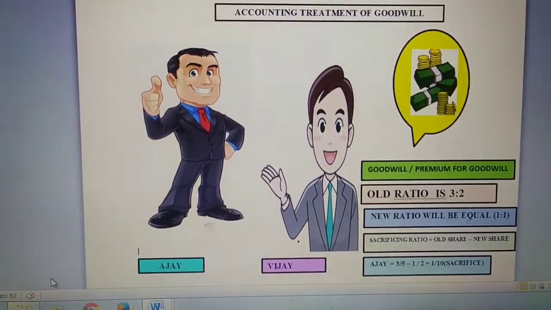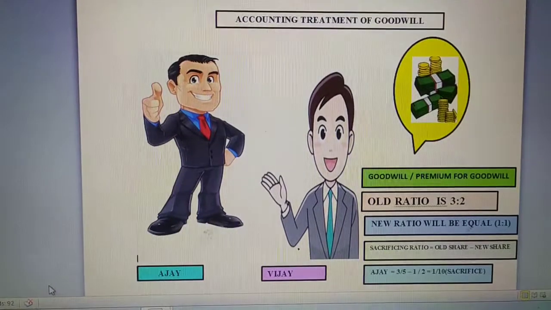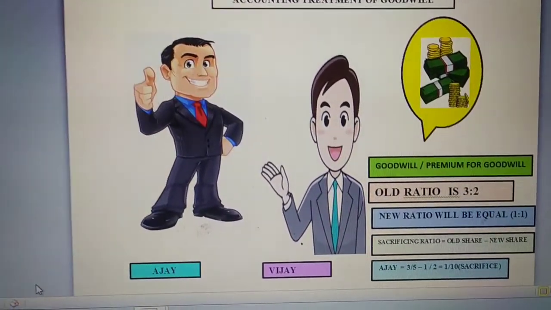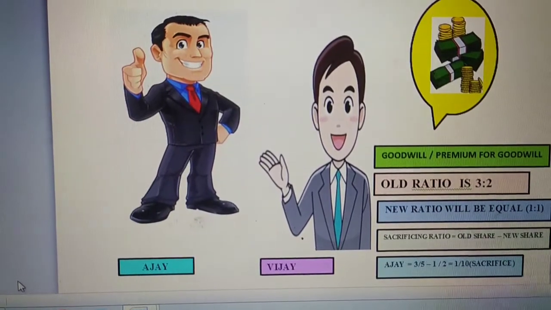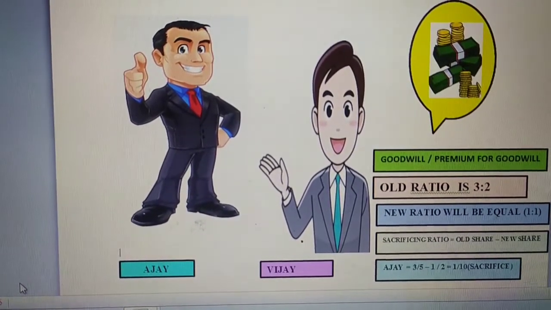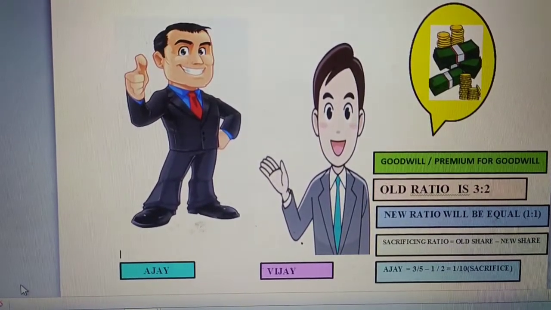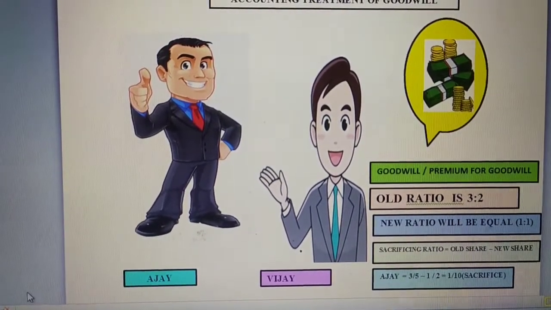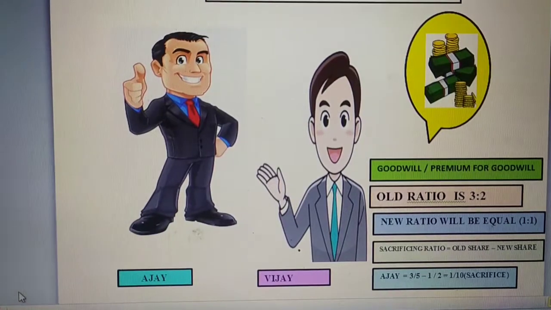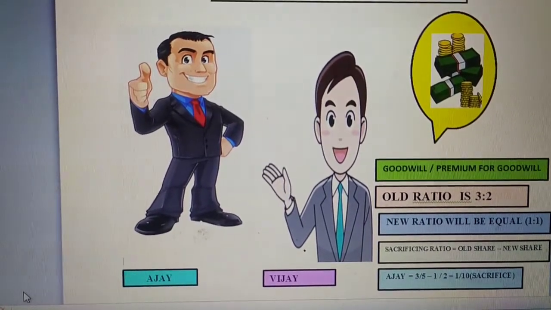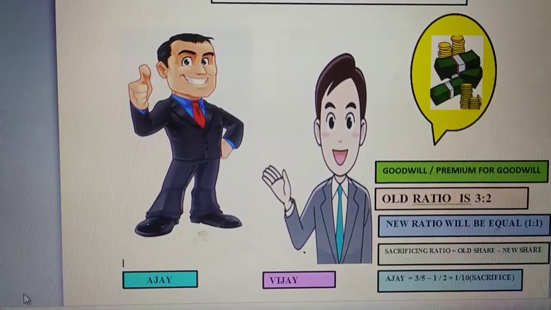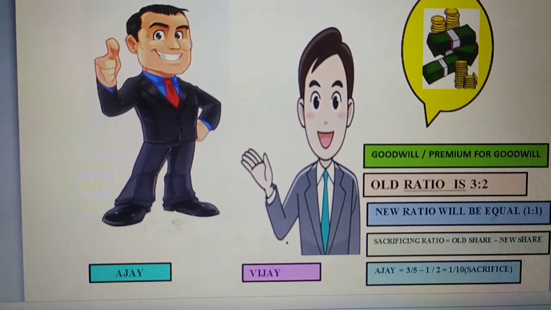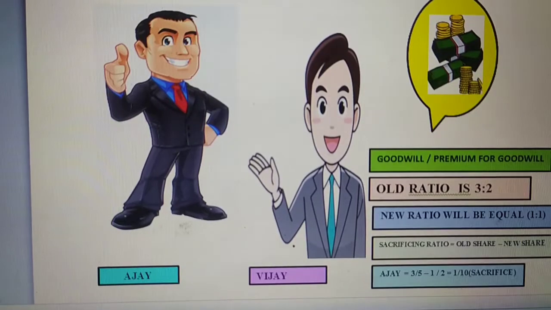Here you can see there are two partners, Ajay and Vijay. Suppose their profit sharing ratio is 3:2. They both are partners in a business and their old profit sharing ratio is 3:2. In future, they decided to share their profits equally. Equal means 1:1. So first we need to calculate what?